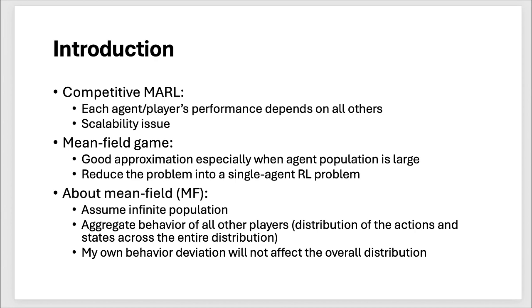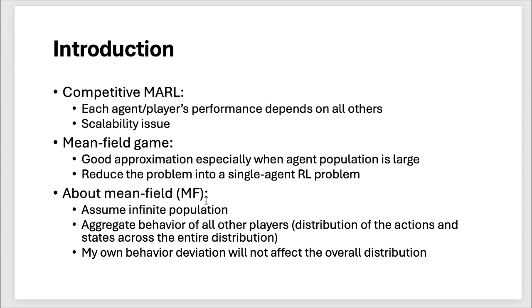So therefore, we want to use the thing called mean field game to approximate the results of this competitive multi-agent reinforcement learning problem. It is a good approximation, especially when the agent population is large, and it can effectively reduce this problem into a single agent reinforcement learning problem. So here we need to talk about what a mean field is. So in the mean field, we will assume the population is infinite.